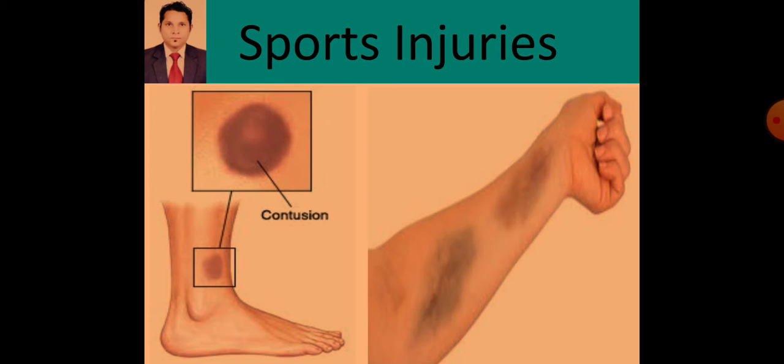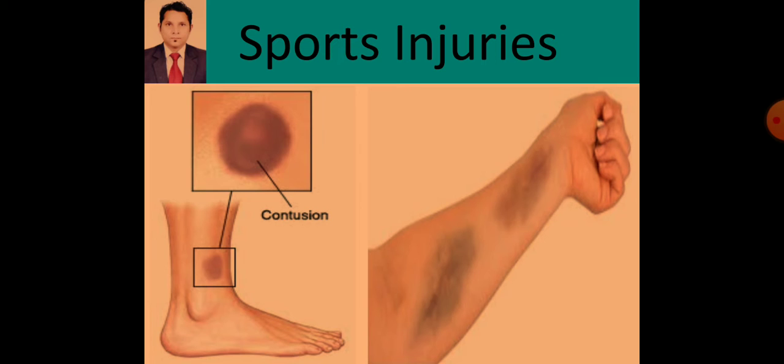So contusion is very common, especially in sports, and especially we can say normal routine life. Commonly we see the contusion, but the cause behind the contusion is the hit by an object with a smooth or round surface.